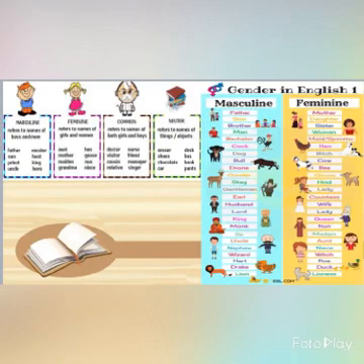If I use the word hen, you will know it comes under feminine gender. So in order to represent each one of them, we have masculine and feminine gender.